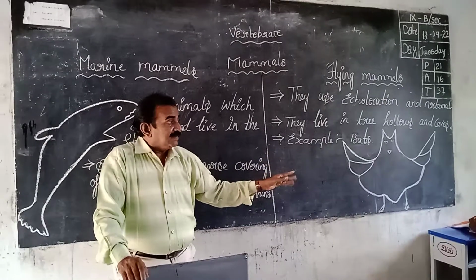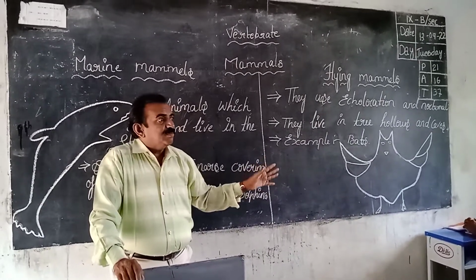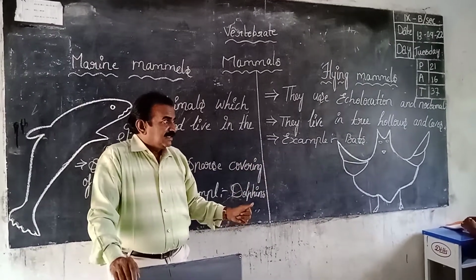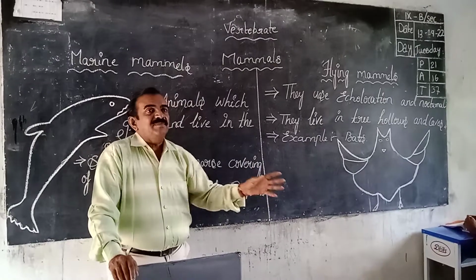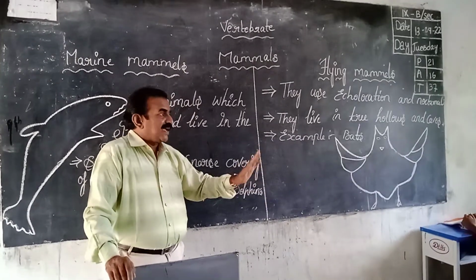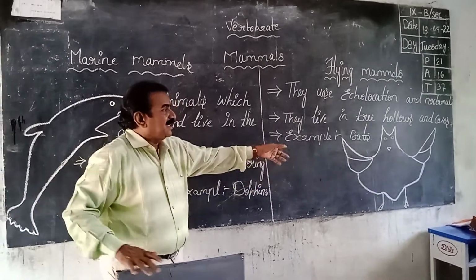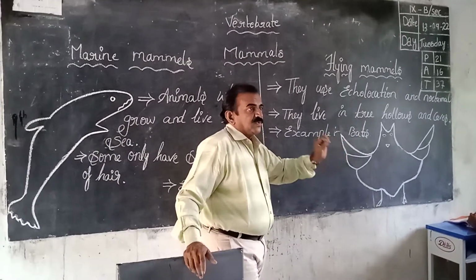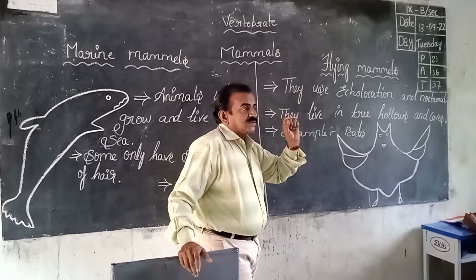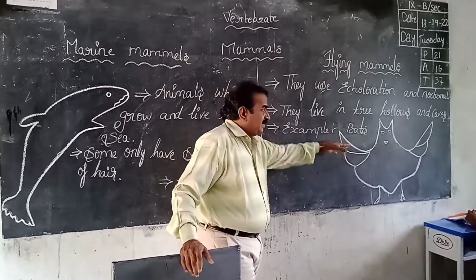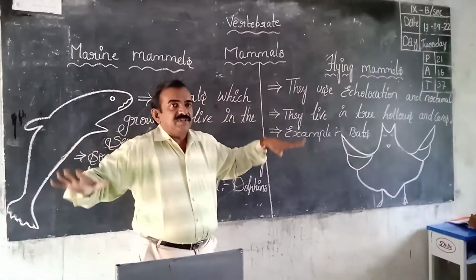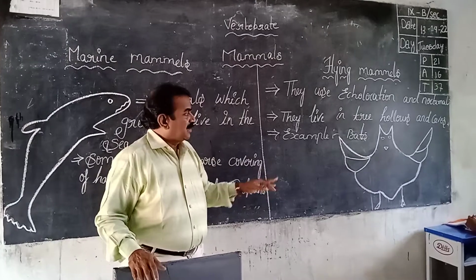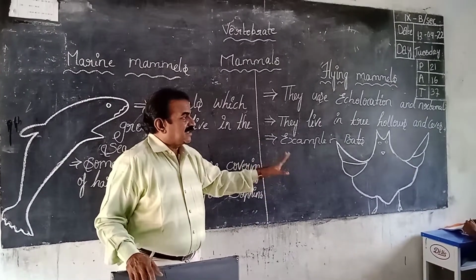It does not lay eggs, and it gives birth to young ones. All these are characters we observe only in mammals, but not in birds. Birds fly in the air and have feathers, but here there are no feathers. It has a patagium, a thin, soft skin fold, and with that soft skin it flies in the air. All these are the characters of the bat.